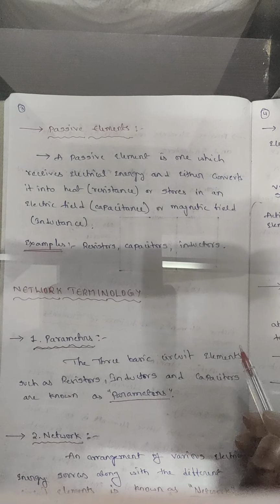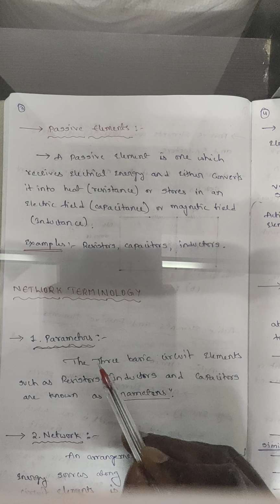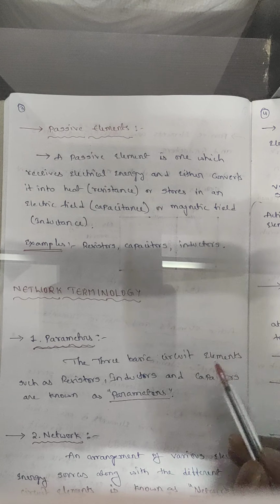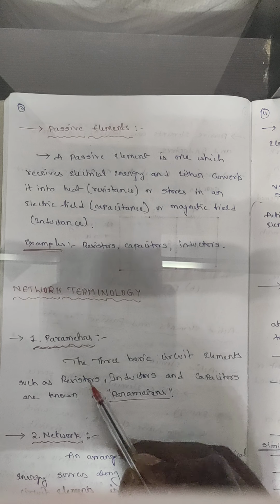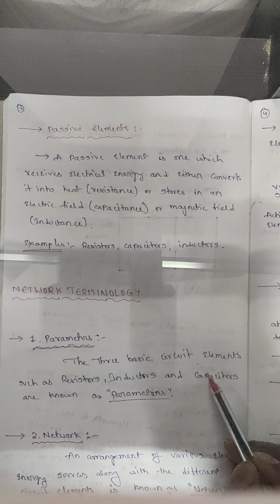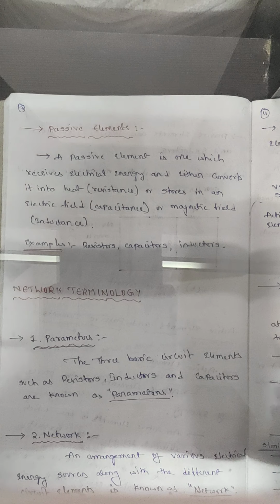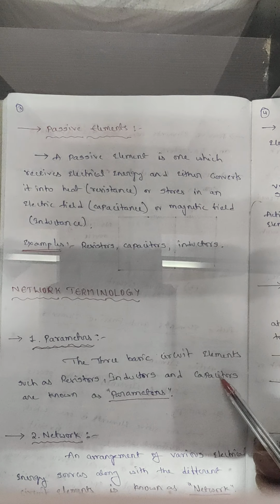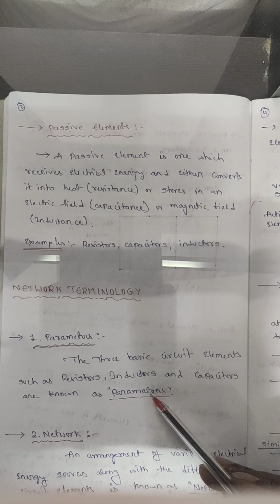parameter. The three basic circuit elements, such as resistance, inductors and capacitors, are known as parameters. Here, parameters are nothing but the resistance, inductors and capacitors.